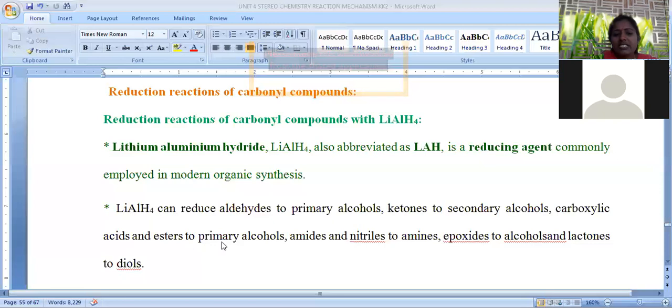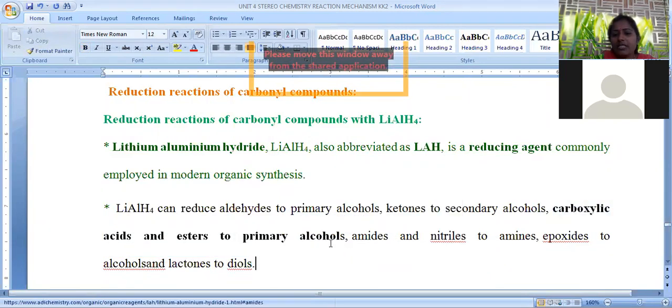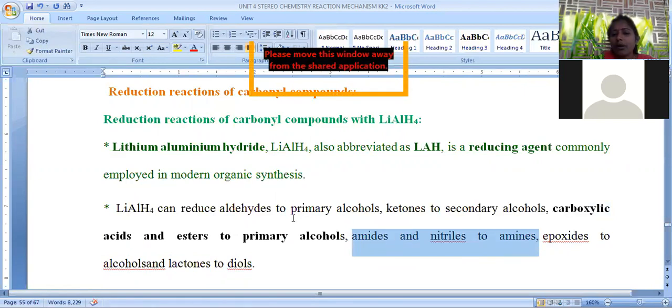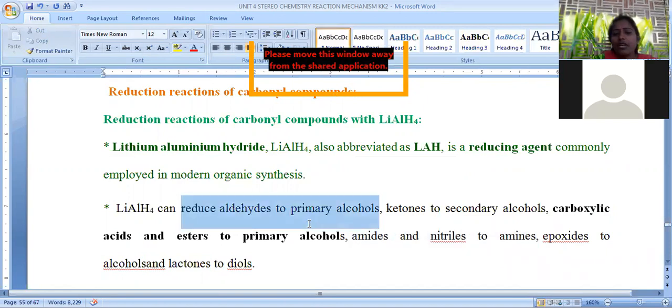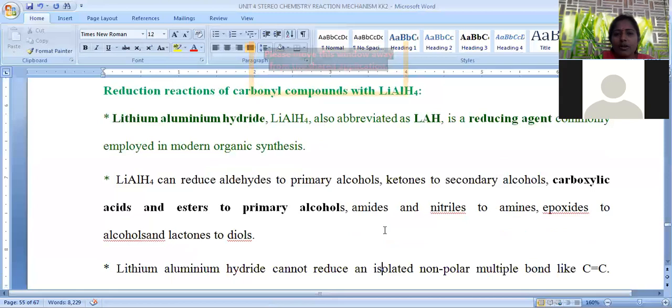When acids and esters are taken, they are able to give primary alcohols. Amides, when treated, are used to give primary amines. Amide is nothing but C double bond O NH2. But in our syllabus, we have reduction of aldehydes and ketones, because carbonyl compounds are nothing but aldehydes and ketones only. Aldehydes are able to give primary alcohols, whereas ketones are able to give secondary alcohols by this lithium aluminium hydride reduction.